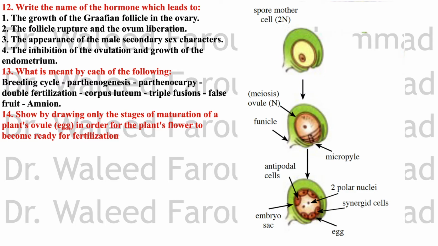So the Graafian follicle is transformed into the corpus luteum, which secretes progesterone hormone, and the progesterone acts to increase the thickness of the endometrium and its blood supply, and stops or inhibits ovulation.